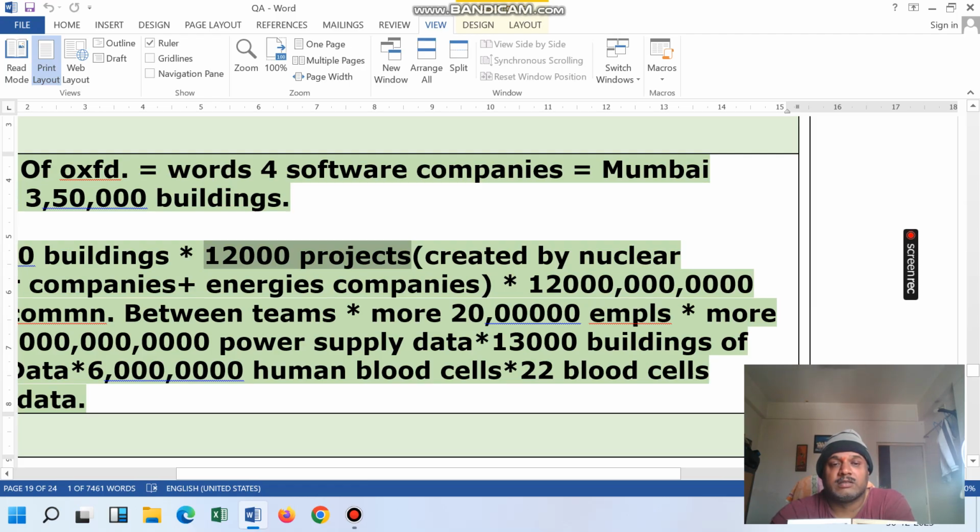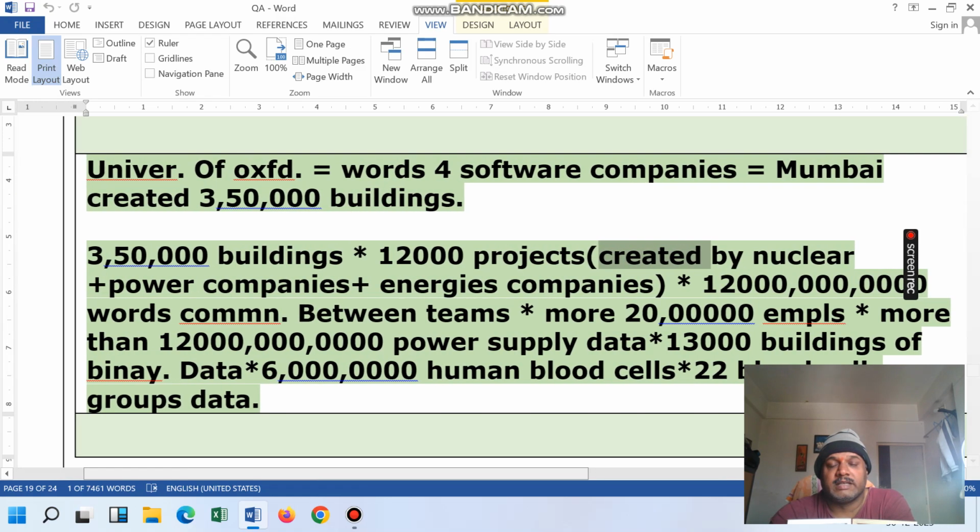1,20,000, or we can say here we will have 12,000 projects which are going to be created by the nuclear power company. This is all we have.